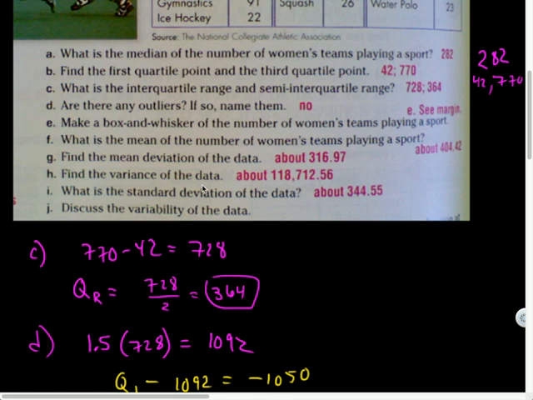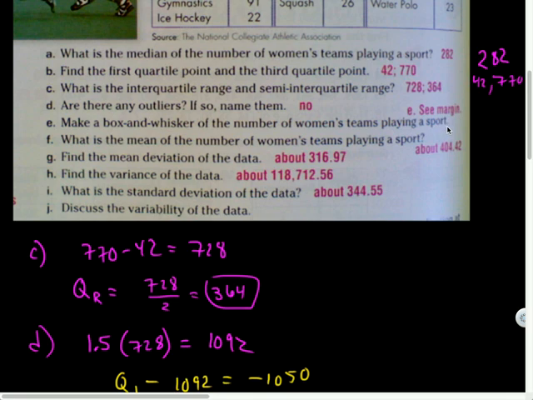And then find the variance of the data. Oh, I didn't talk about variance. Yeah, see, that's why I screwed up. Can't even do this one. Let's see. It says the standard deviation is the most important and widely used measure of variability. Another statistic used to describe the spread of the data about the mean is variance. Variance is denoted as sigma squared, the mean of the squares of the deviations from x. So basically, the square of your standard deviation.